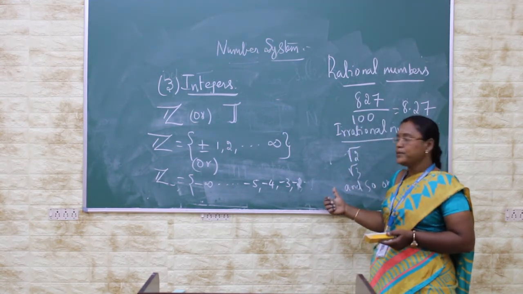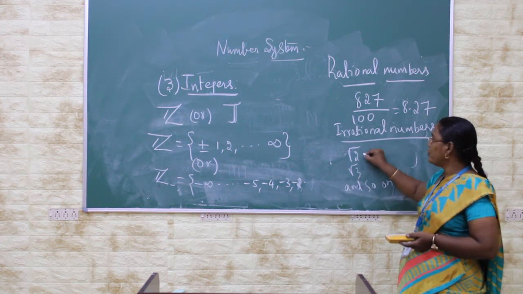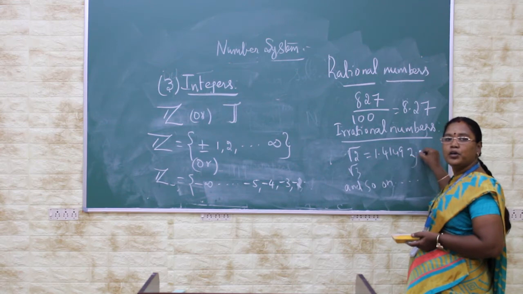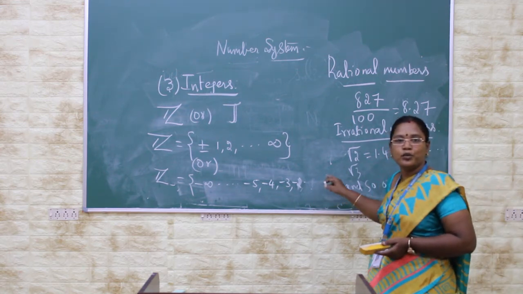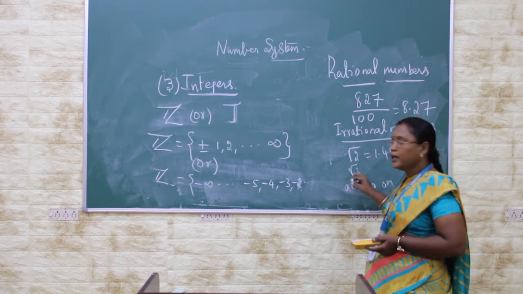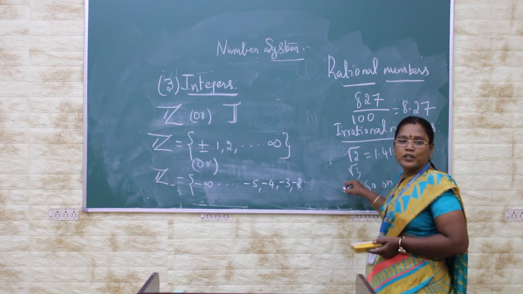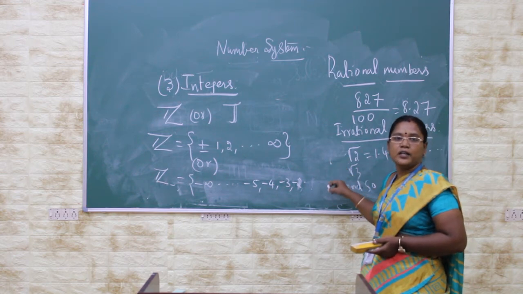Some examples are root 2 and root 3. The value of root 2 is 1.4149261, etc. The value of root 3 may also be calculated in the decimal value system. So these are the examples for the irrational number system.